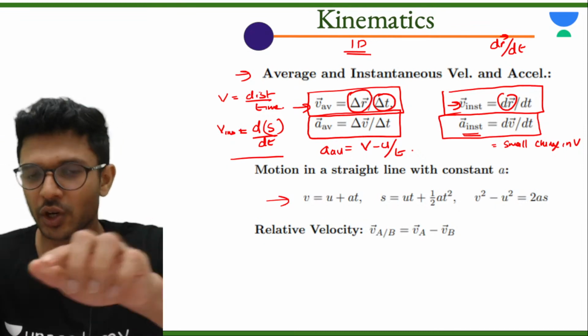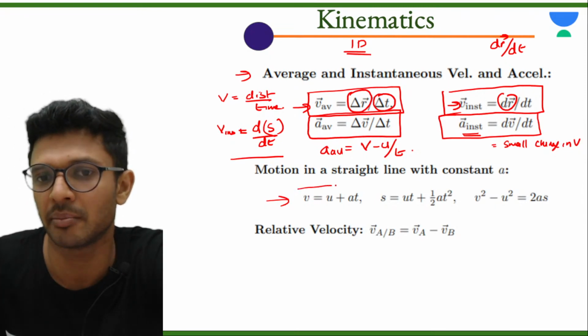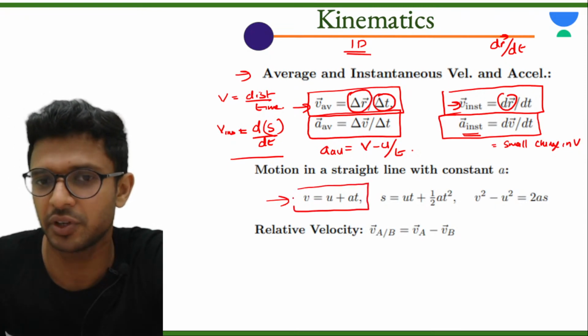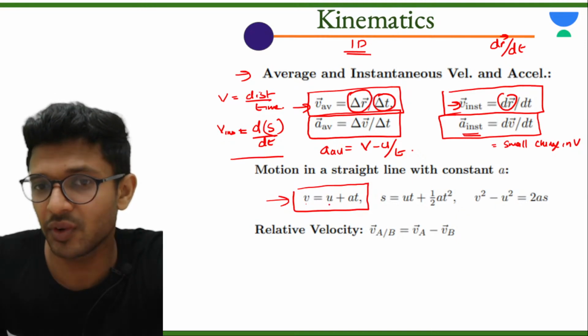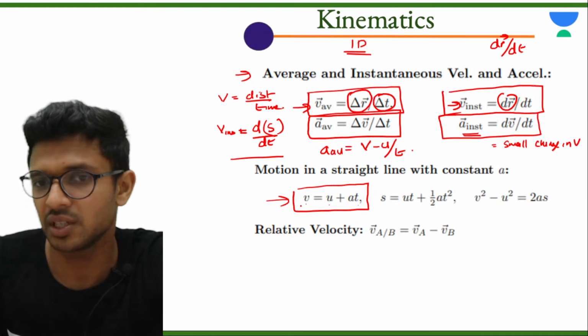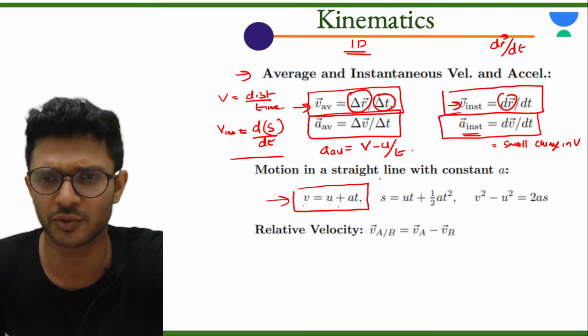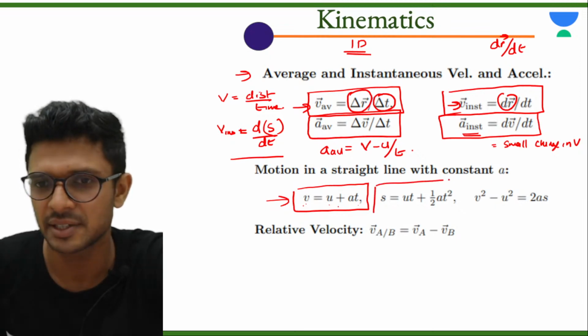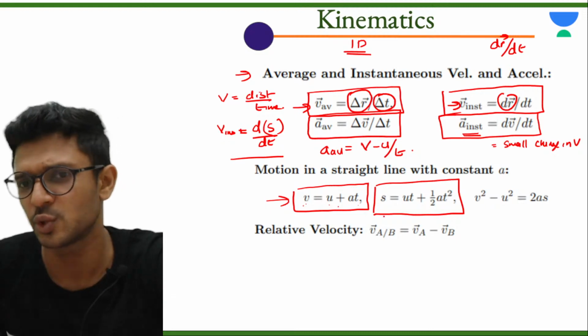So yes, moving on. The super amazing formulas which completely bind this particular chapter. First one, the final velocity v is equal to initial velocity plus acceleration into t, that is v equals u plus at. Next formula, I think everybody knows this formula. The next one, S is equal to ut plus half at square.